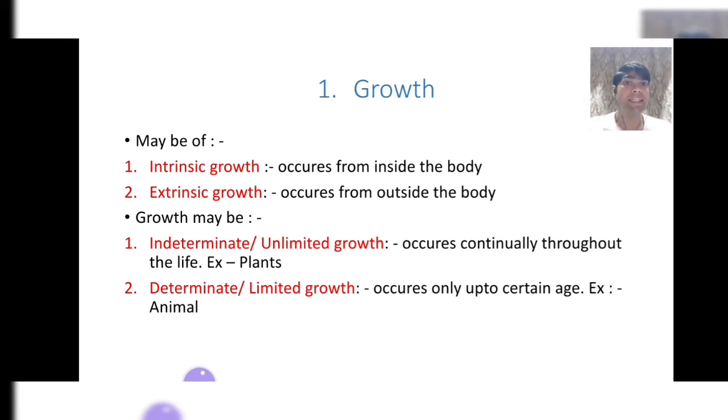So when growth occurs only up to a certain age, such type of growth is called determinate or limited growth. And my dear friend, these are all very important facts about growth for various kinds of competitive exams, so I want to concentrate your mind on these things.